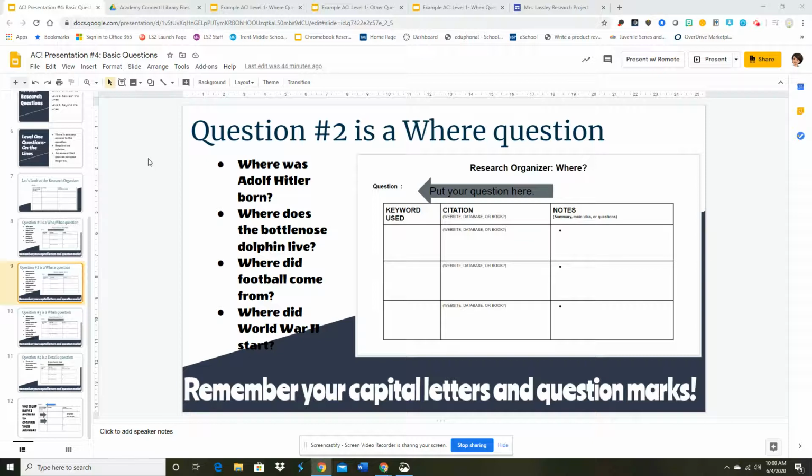Now let's move on to the next level one question that we're going to be doing, and that is a where question. The where question is, again, a basic question where you're going to find your answer, be able to put your finger on it. Here are some examples of a where question.